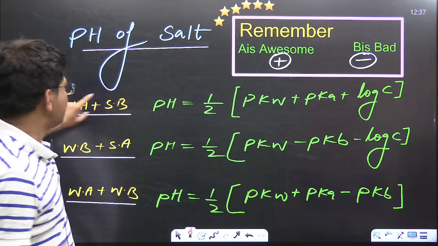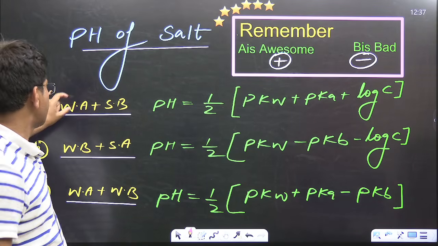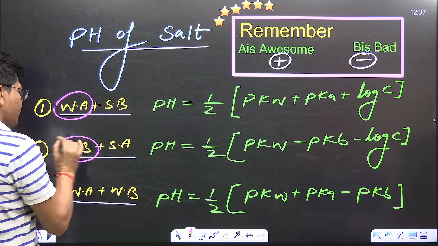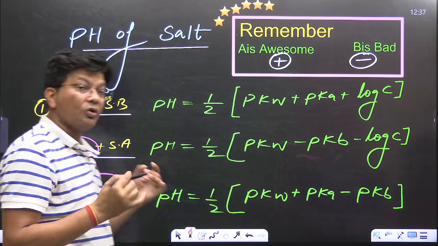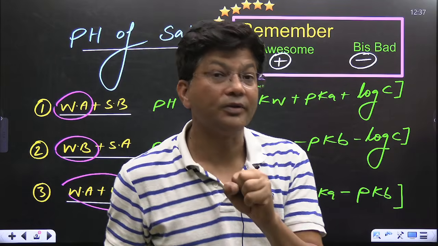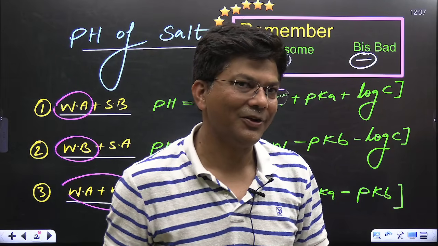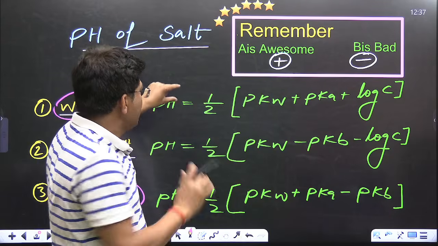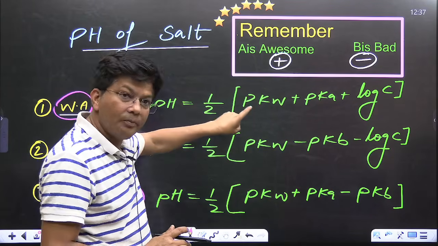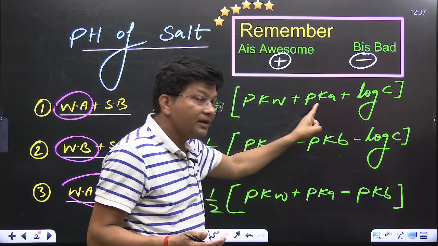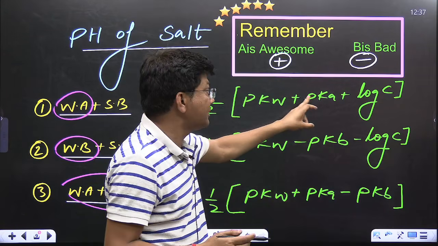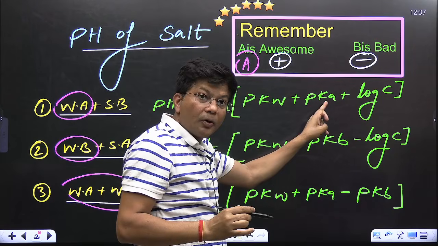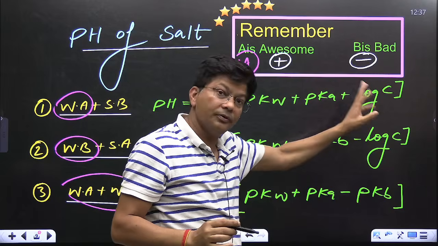Now see, pH is equal to, for weak acid, whatever, we have to concentrate on the weak only. Whatever is the weak part, that we have to concentrate on, because the salt hydrolysis will just capture the weak part only. That is the hero over here, that weak part, right? Weak acid. So pH is equal to half of pKw, that is 14, plus pKa plus log C. Why Ka? I said A is awesome. So A is always positive. When that is positive, then log C will be positive.